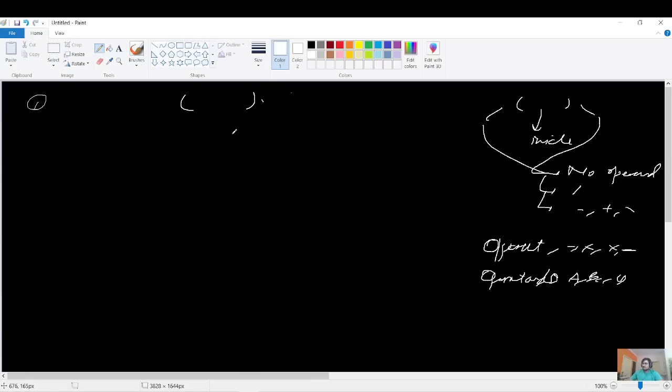So the first case I'm considering is that there are no operators in this. There is no operator, so I'm saying there is no plus, division, minus sign in this, right? So that means I can say that in the parenthesis I have only operands, right? Only operands. And if you have only operands, like if you have a, or let's say there are 3 parentheses, then you can clearly remove all these parentheses, right?